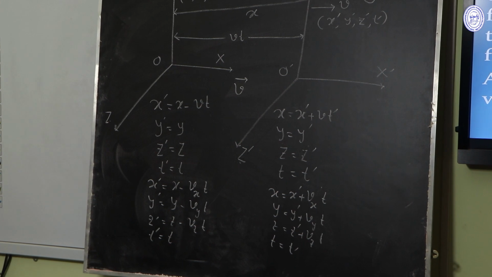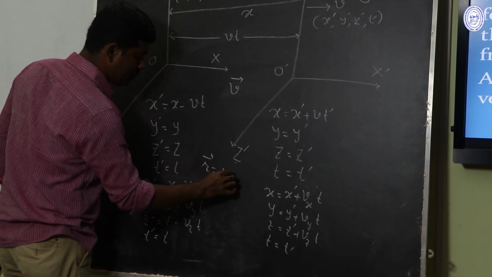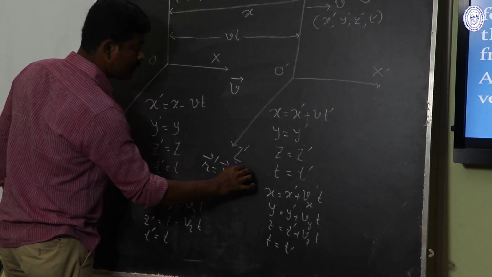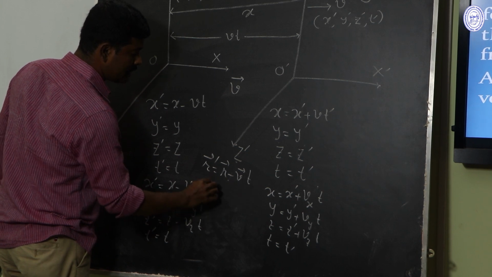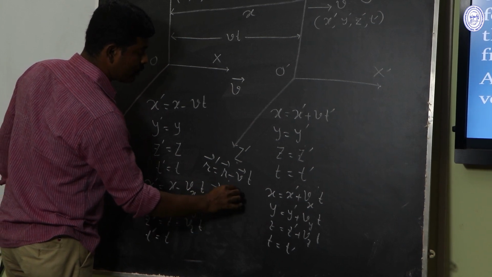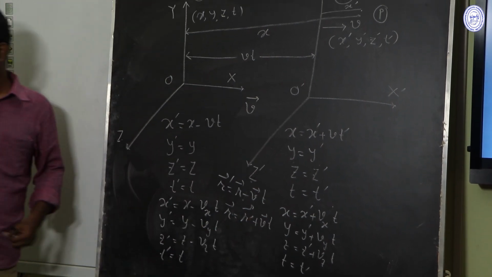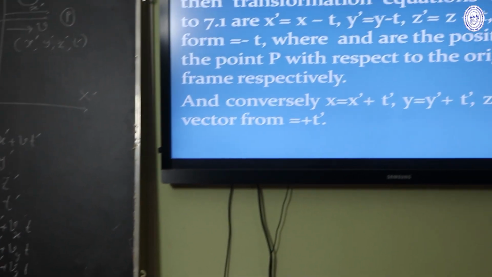In vectorial form we can write r prime vector equal to r vector minus v vector t, or inverse. In case of inverse, we can write r vector equal to r prime vector plus v vector t. This is our Galilean transformation relation.